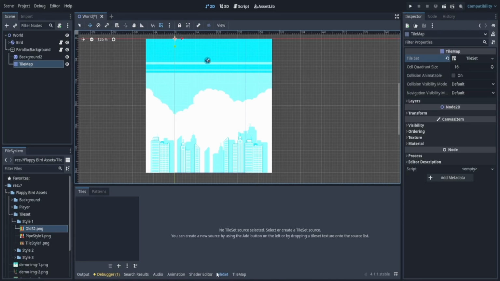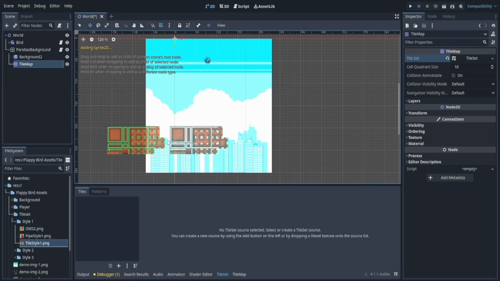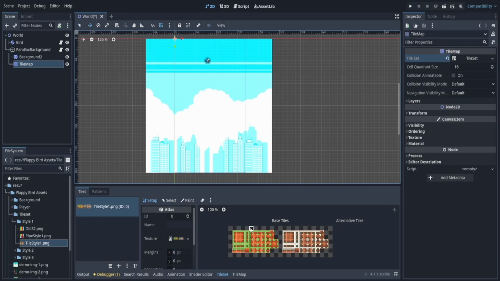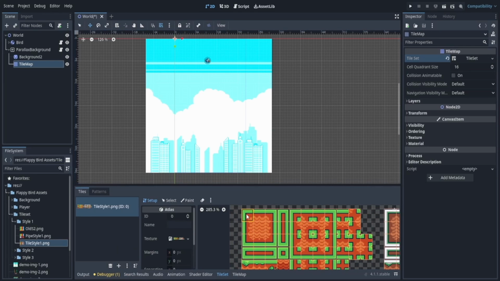So clicking our tile set on the bottom, we're going to take the tile style 1, because this is the ground, and we're going to drag this in. We're going to click yes, and we're going to scroll down a little bit. And we're just going to take a look at here.